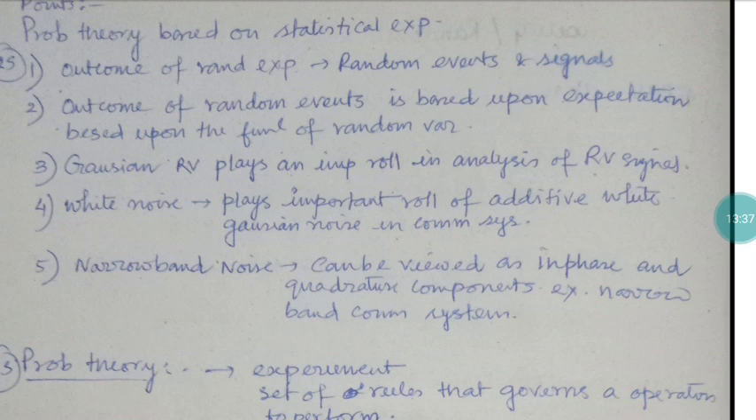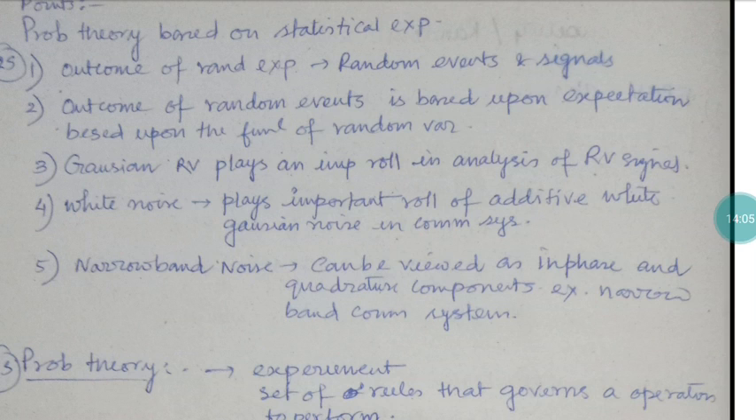So the first one is Gaussian random variables, which is very important in communication engineering. Except for Gaussian random variables, there are different random variables, that is Rayleigh distributions, that is Poisson distributions. So different distributions are there. One of the distributions is the Gaussian distribution. So the Gaussian distribution of random variables plays a very important role in analysis of random signals, in